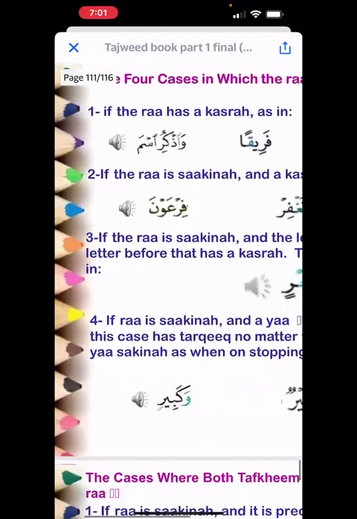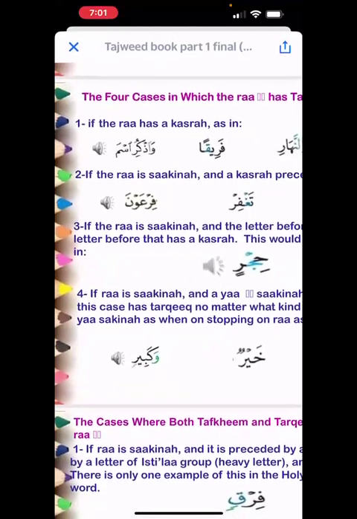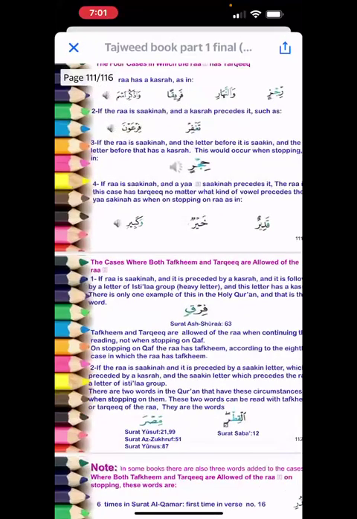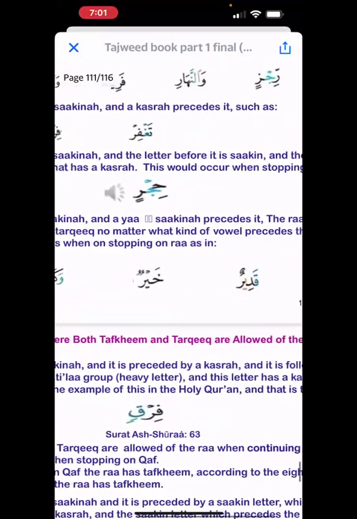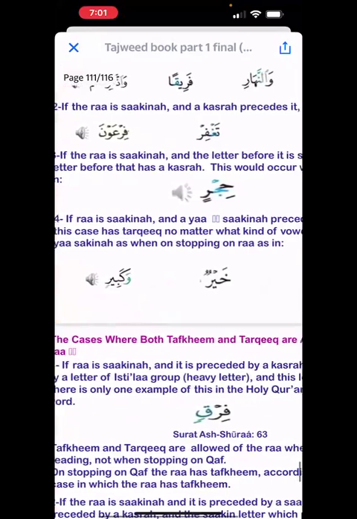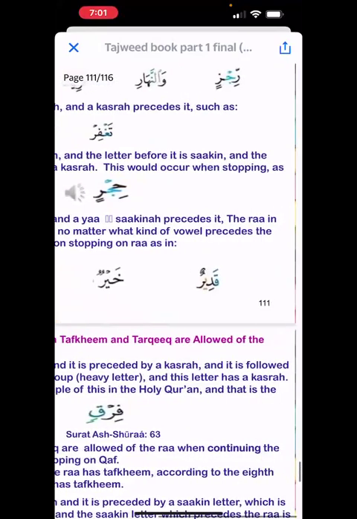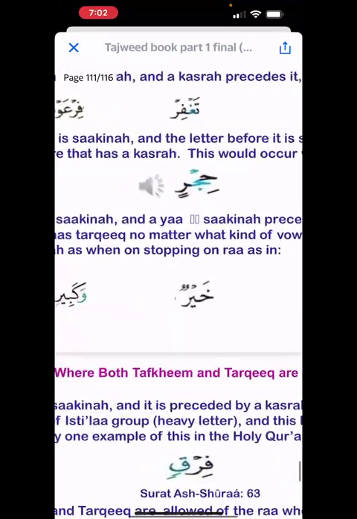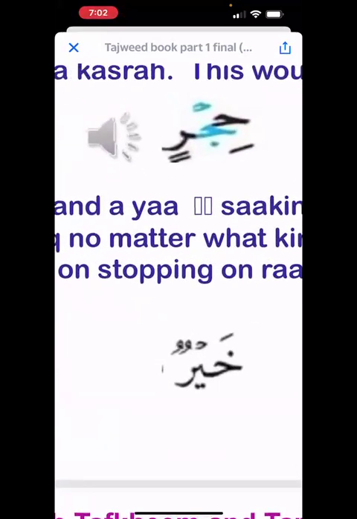The next example is, if the ra is sakina, and the letter before it is a sakin, and the letter before that has a kasra. This would occur when stopping, as in the word. Now look at this example here. Here I'm going to stop on the word hijr, right? What is the tendency? To make the ra heavy, which I just did right now. I ended up making ra heavy. But what you do is you try to make the ra light.